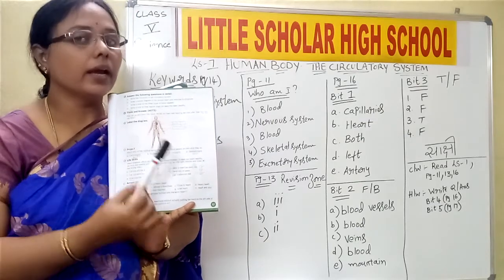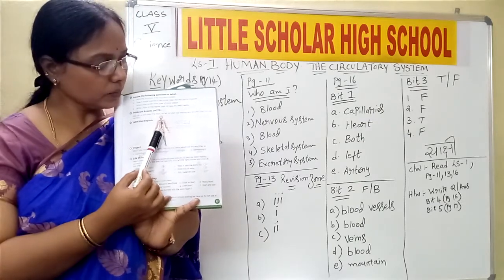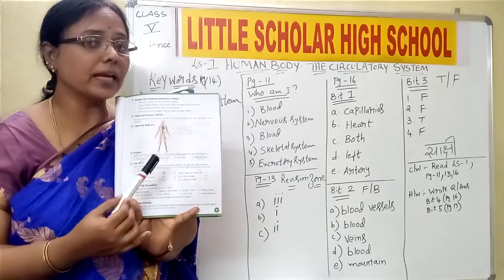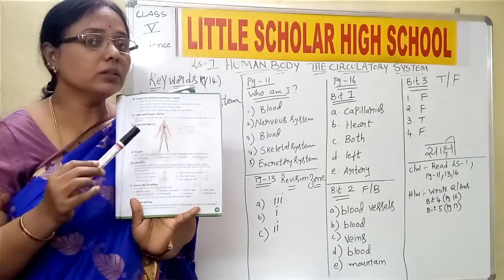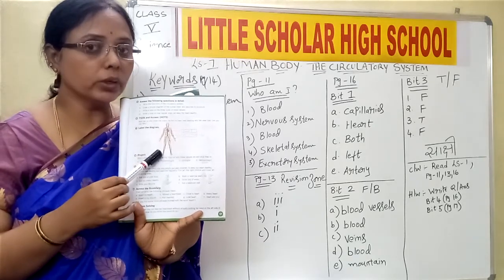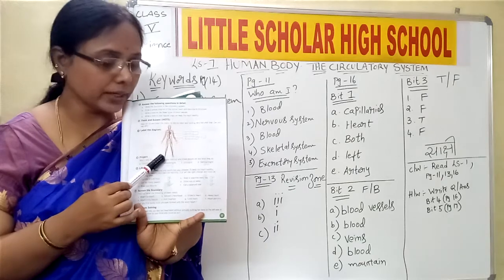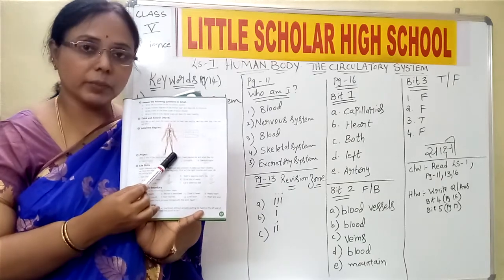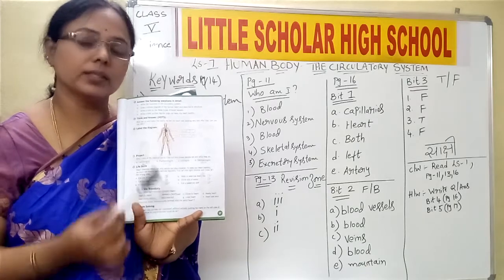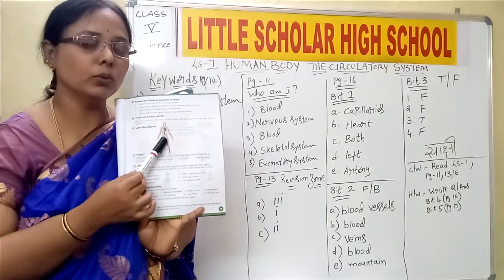Better to say it is the blood which carries carbon dioxide. The blue one represents the blood which is more in carbon dioxide, and the red one represents the blood which is rich with oxygen. That is the difference between the blue and red lines.